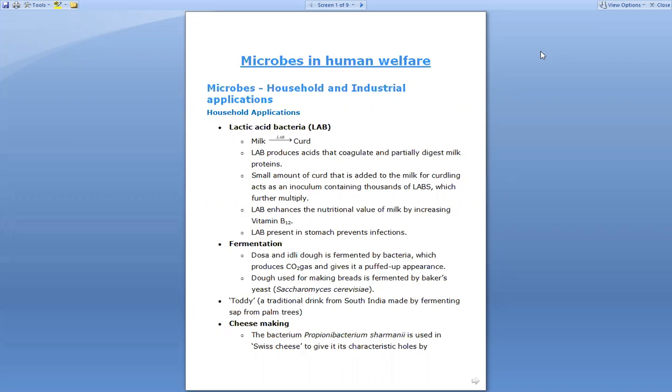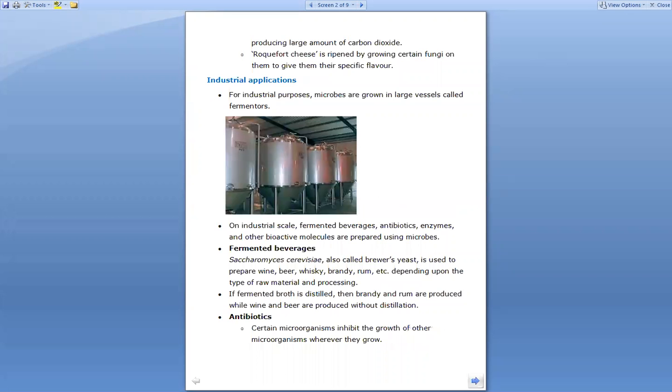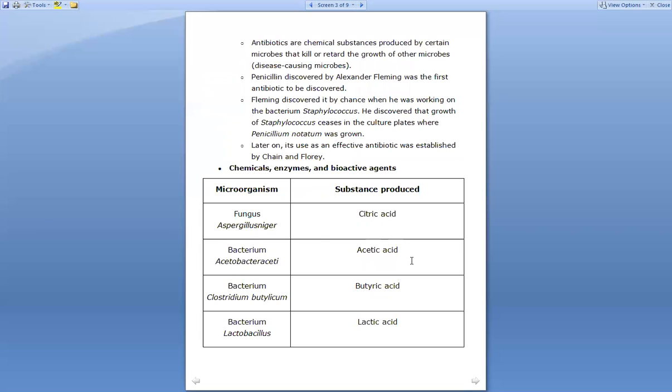Today we are going to see 12th science biology and the next topics of chapter number 10, that is microbes in human welfare. In the previous video, we have seen the household application and the industrial application, that is, at home as well as at the industrial level, what type of microbes are used in different processes. Today we are going to see the types of chemicals, enzymes as well as the bioactive agents which are being used to produce any of the substances.